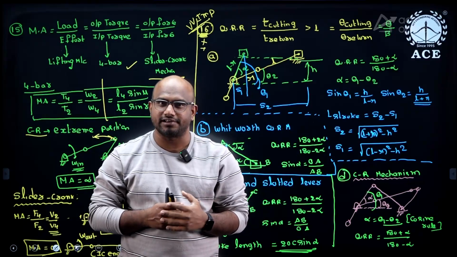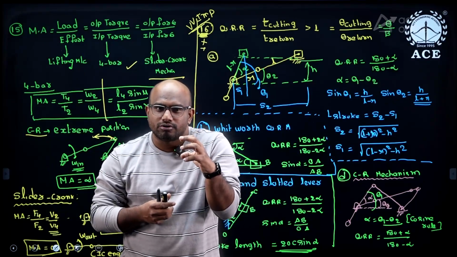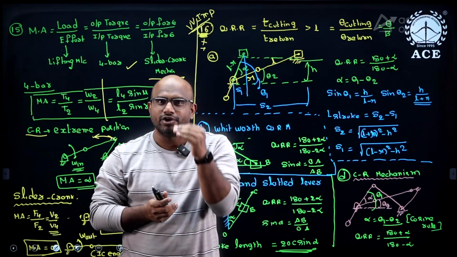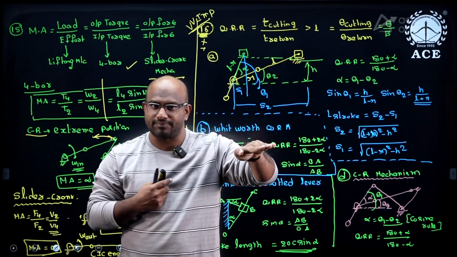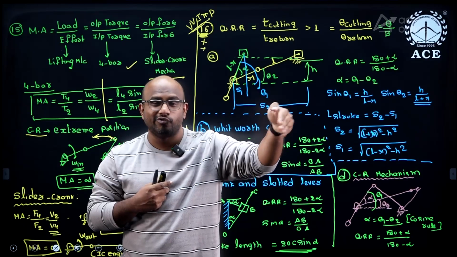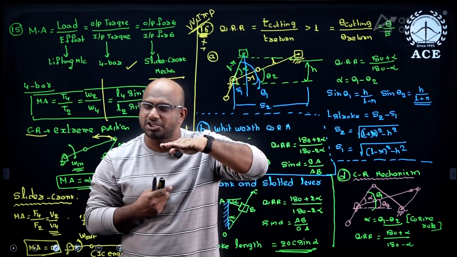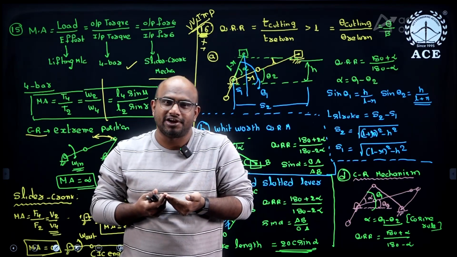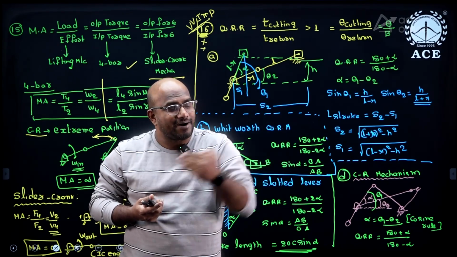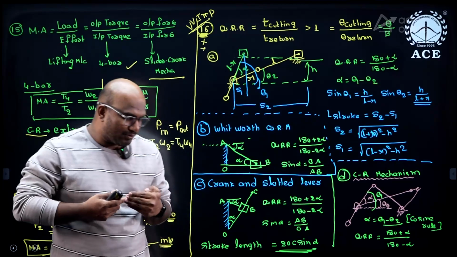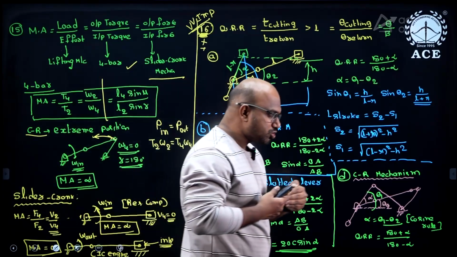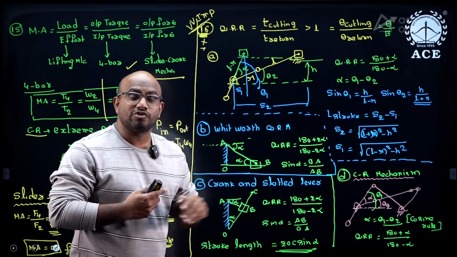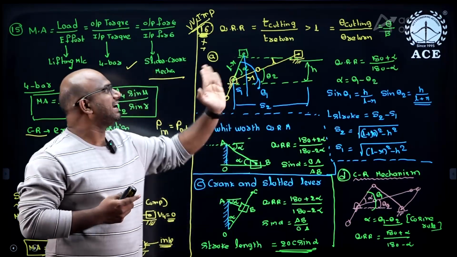To do the machining fast or to reduce the cycle time, the cutting stroke is not in my hand, because if we cut fast, we get an uneven surface. It has to cut slowly. But to reduce cycle time, I can come back quickly. So while going on the working stroke, I go slowly, but in the return stroke, I come quickly. For this, we need a mechanism called a quick return mechanism.